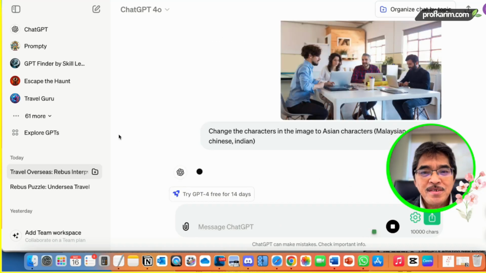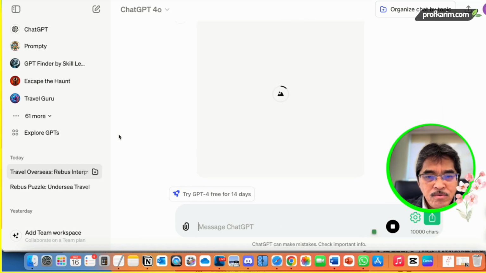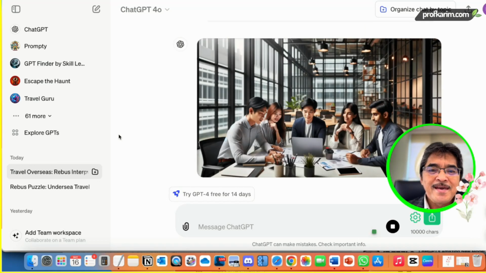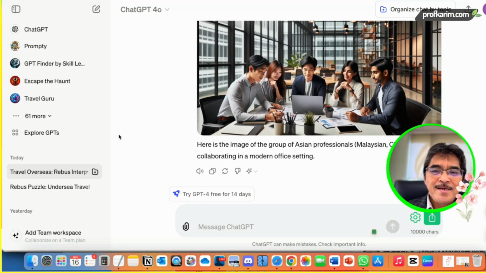So it will study the image, hopefully the layout and the style of the photograph, but it will change the characters. Hopefully. Come on. Yes. Okay. Of course, we can try again. If you're not happy with the results, we can try again and again. And yes, that's the vision power of ChatGPT.